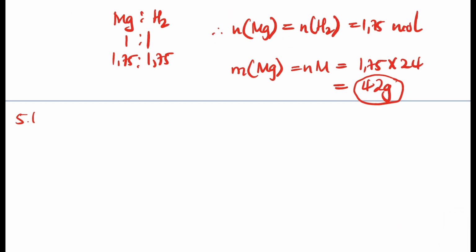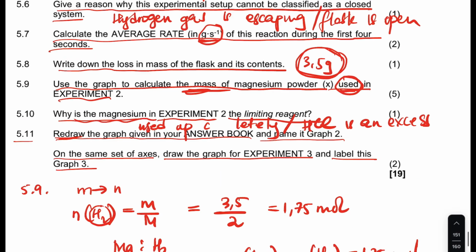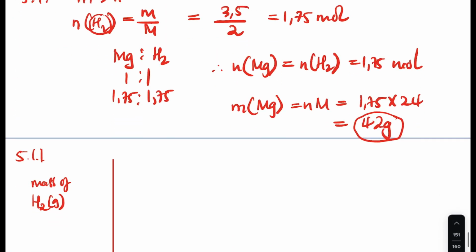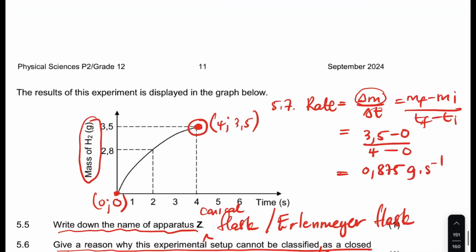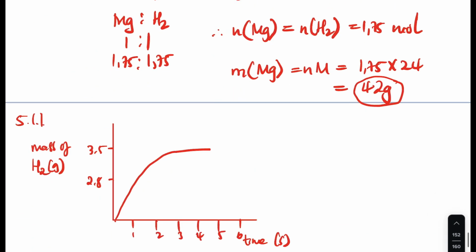Okay, 5.11. So I'm drawing the graph that we already have. This is the hydrogen grams, mass of hydrogen, and then this is time in seconds. So it's 1, 2, 3, 4, 5, 6. Alright, and then it's 2.8 and 3.5. So the graph is like that.